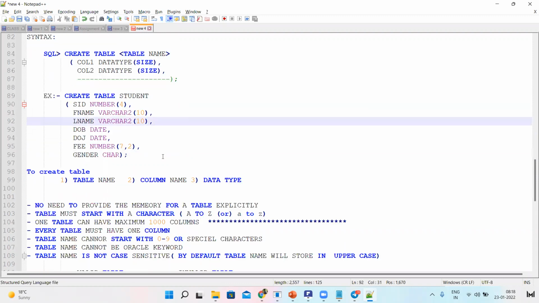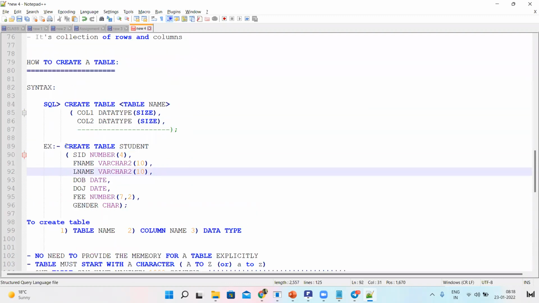Now let us take a student table as an example. Create table, table name, open parenthesis, then SID, student ID. Is student ID a character, a number, or a date? Which format, guys? What is that? ID. Number. Digit.